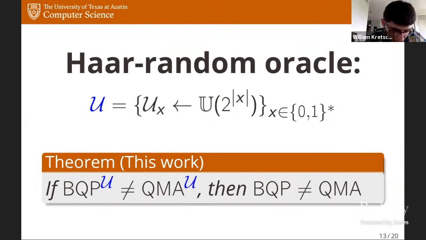So in some sense, what this is saying is that classical and quantum random oracles behave very differently. I should also mention that depending on how you define query access, I think you could even make this an if and only if. But for the purposes of this work, this is just the interesting direction of the implication.